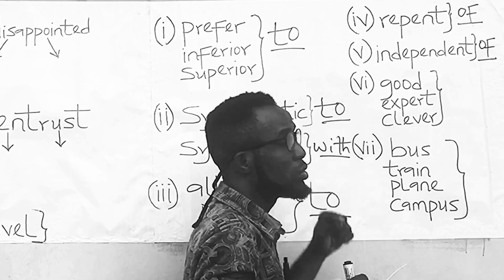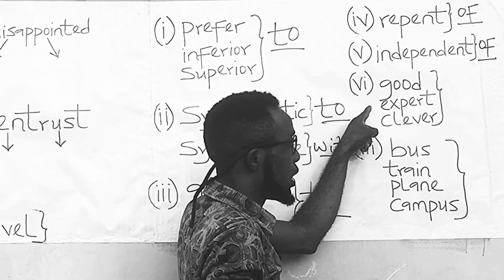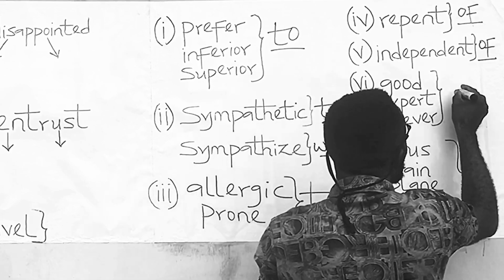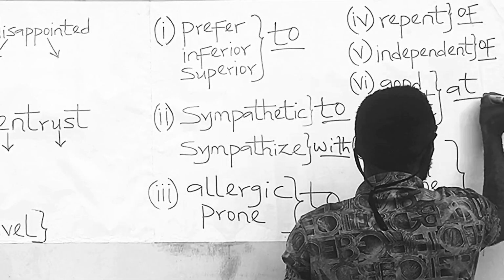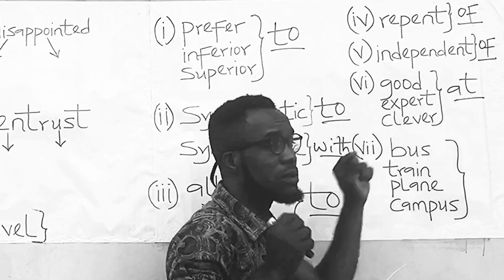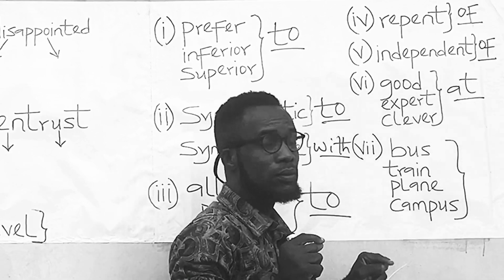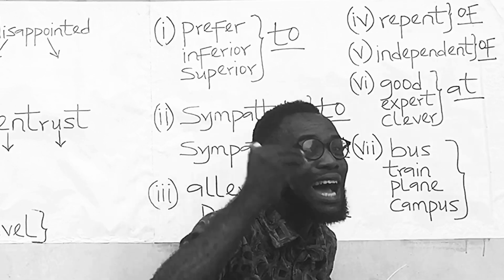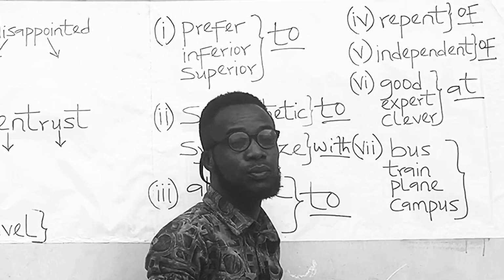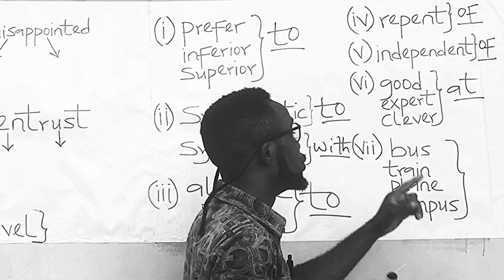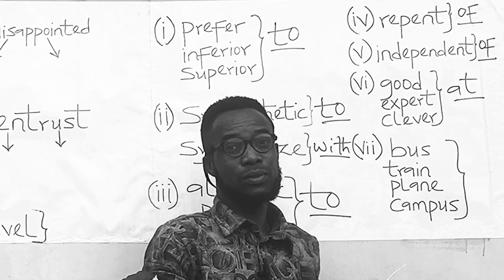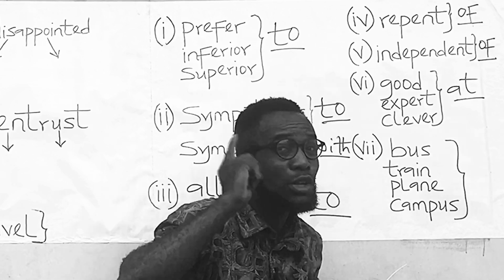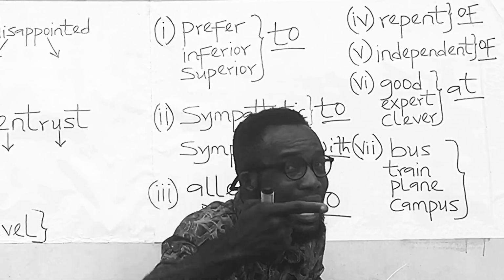The word good, the word expert, and the word clever carry the preposition at. So look at it. Good at, expert at, clever at. You are good at something. You are good at doing something. For example, she is good at repairing cars. I am good at English. Good at English. You are not good in English. You are good at English.